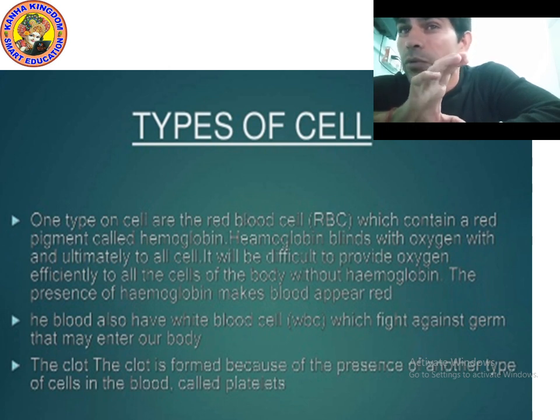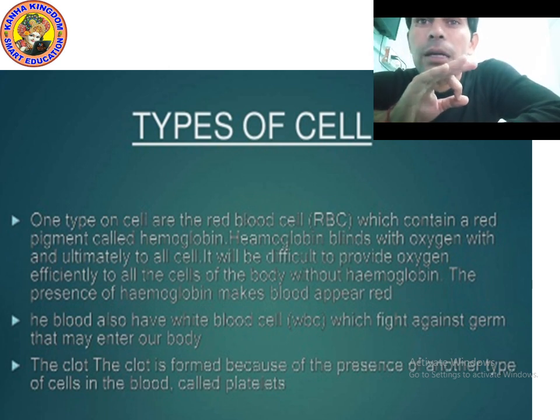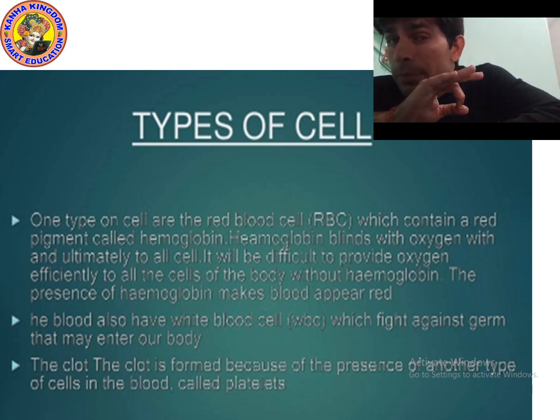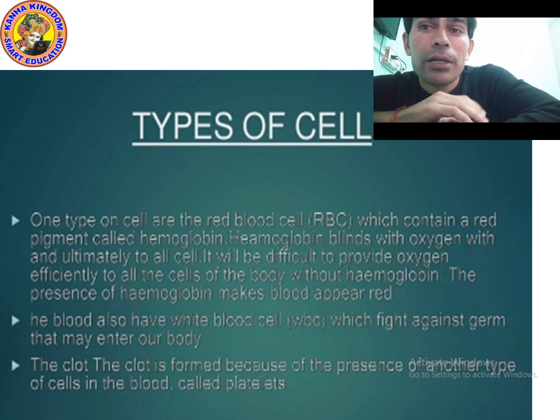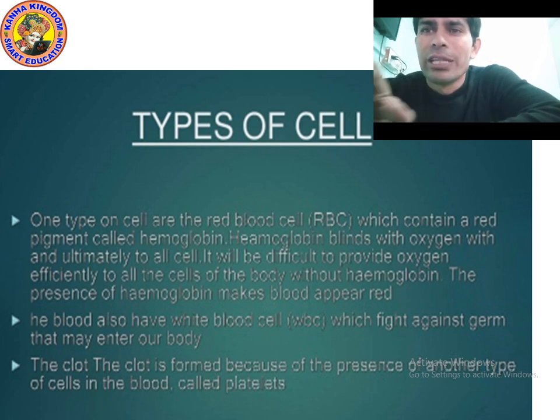Blood also has white blood cells which fight against germs that may enter our body. The clot is formed because of another type of cell in the blood, called platelets. I hope you understood. Now let's move on to the next point.